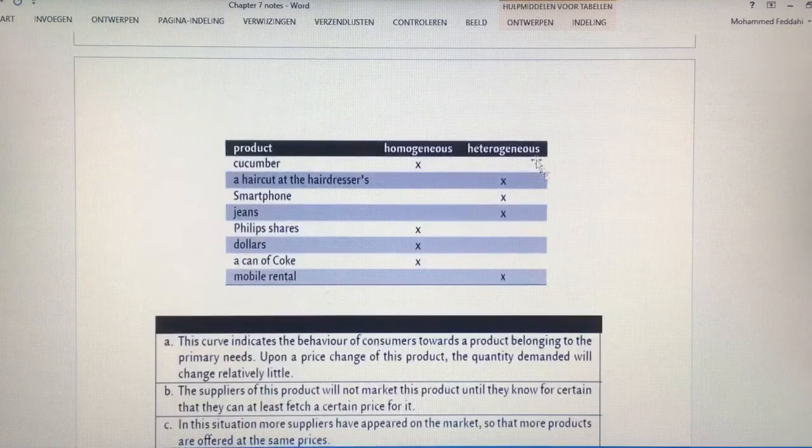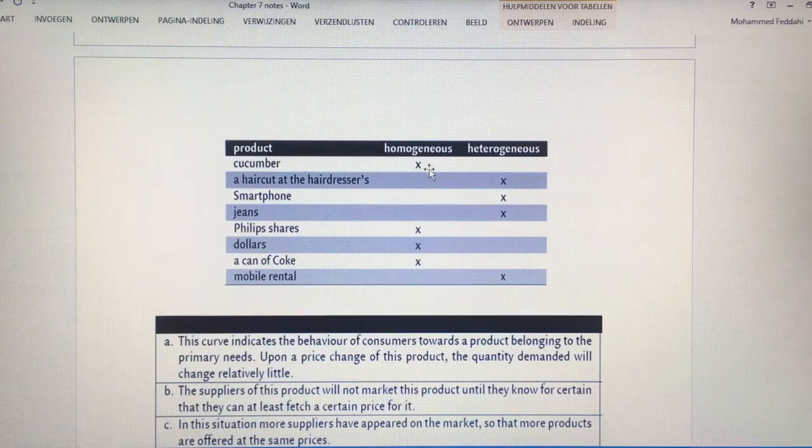Here's an example of homogeneous product and heterogeneous product. Cucumber, there's one price that will occur for this product. But a haircut at the hairdresser, well, people see differences between a haircut. And that's the reason why they go to person A and the other one goes to person B. And that's also why it's justified to have different prices.